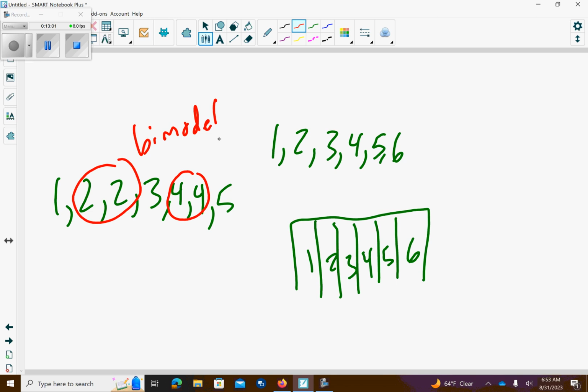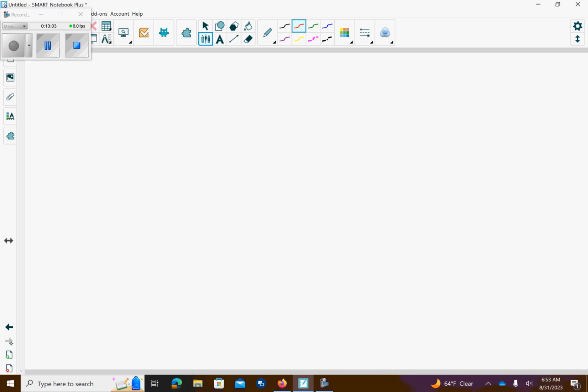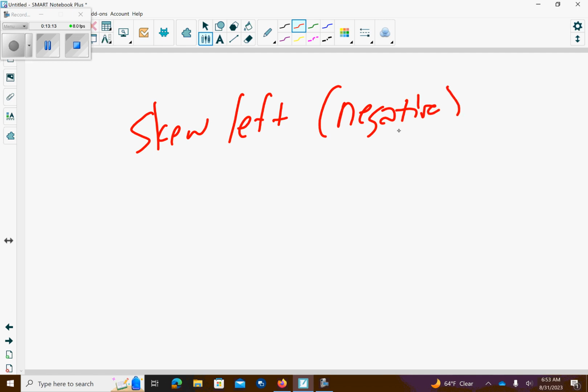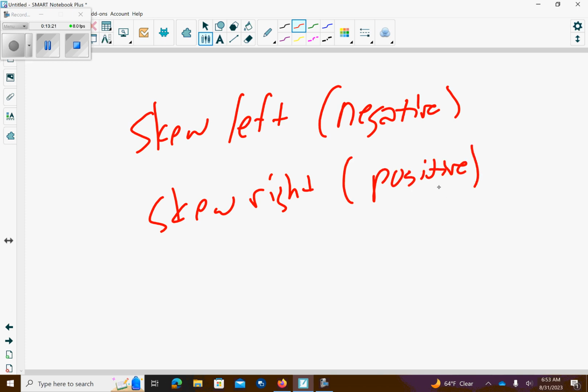Okay. All right, so then on page 19, it talks about skew left and skew right. Skew left is negative skew. Skew right is positive. And we will refer to skew left or skew right very often.